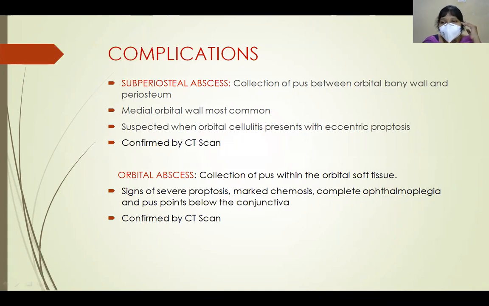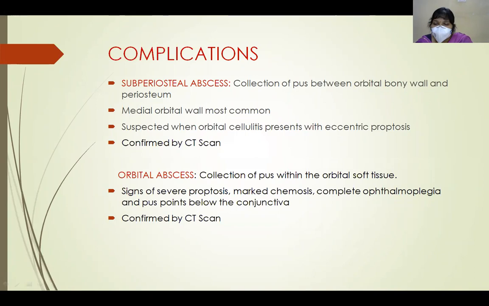So when eccentric proptosis is present in a patient with orbital cellulitis, we have to suspect subperiosteal abscess. So how do you confirm it? By taking a CT scan. Coming to orbital abscess, here there is collection of pus within the orbital soft tissue.